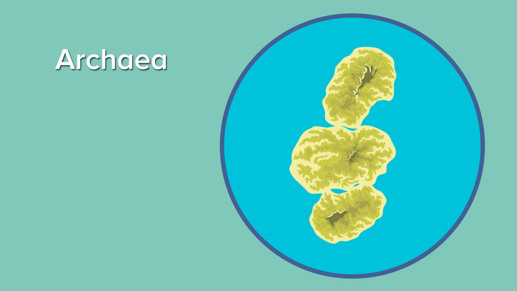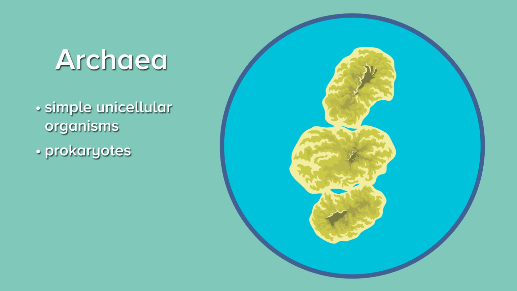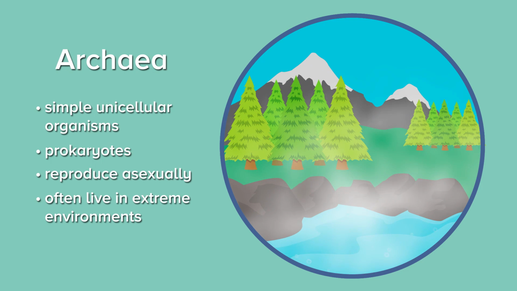The next kingdom is archaea. Archaea are also unicellular prokaryotes, but unlike bacteria, they contain molecules in their cell walls that are not found in any other known organism. Archaea also reproduce through fission, but they are often found in extreme environments, such as hot springs, geysers, or salt lakes.